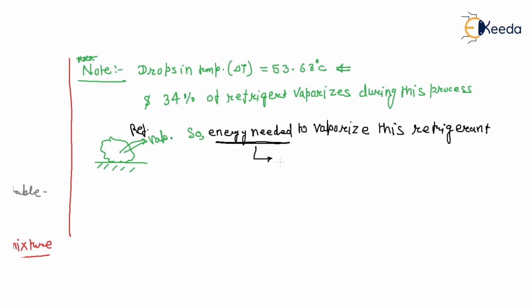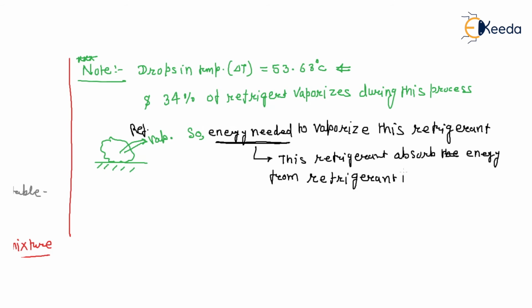So the energy is needed for vaporization of this refrigerant. So this refrigerant absorbs the energy from the refrigerant itself. Very important. So for the vaporization, the refrigerant takes energy from the refrigerant itself.